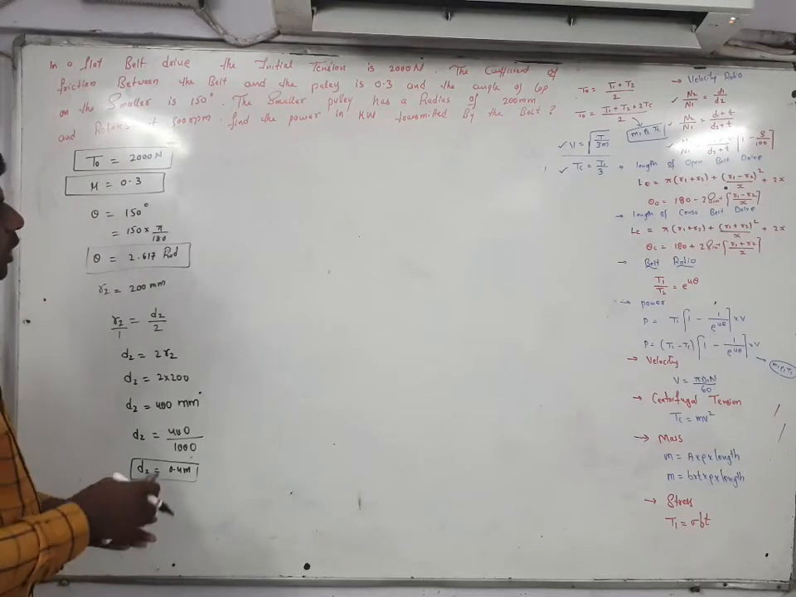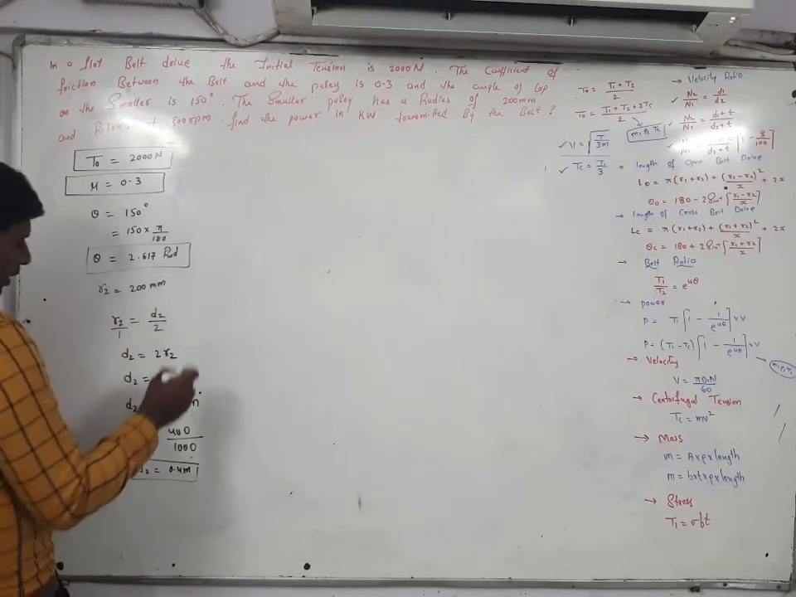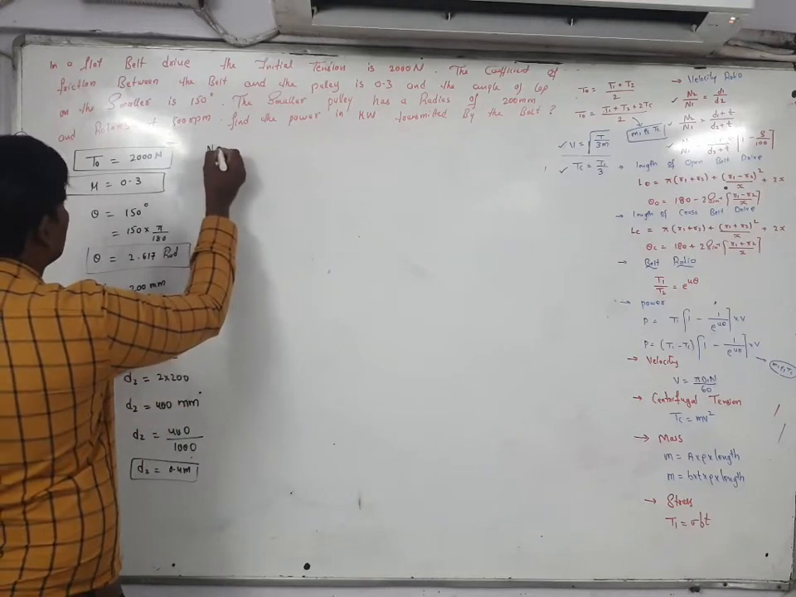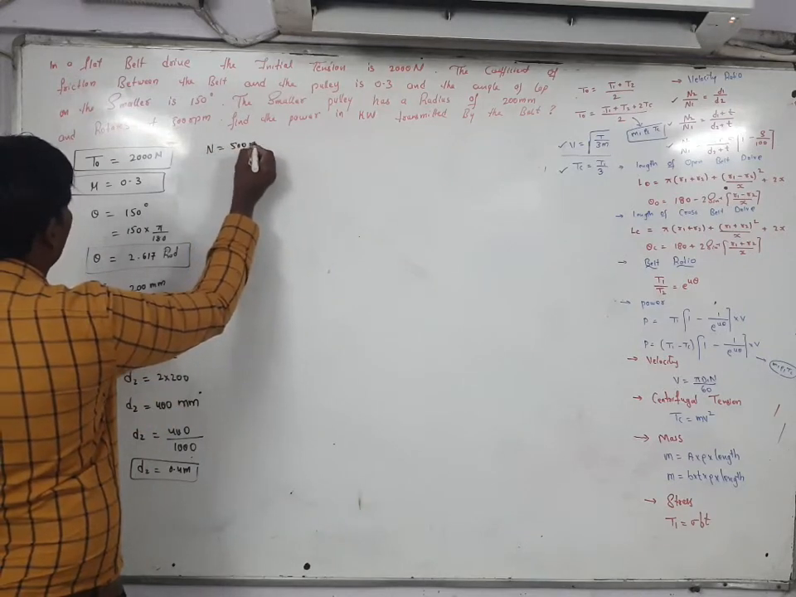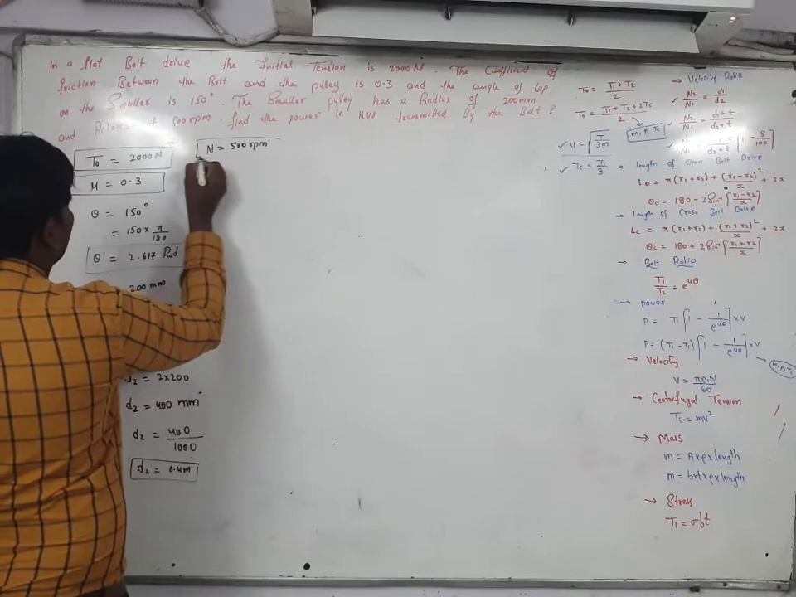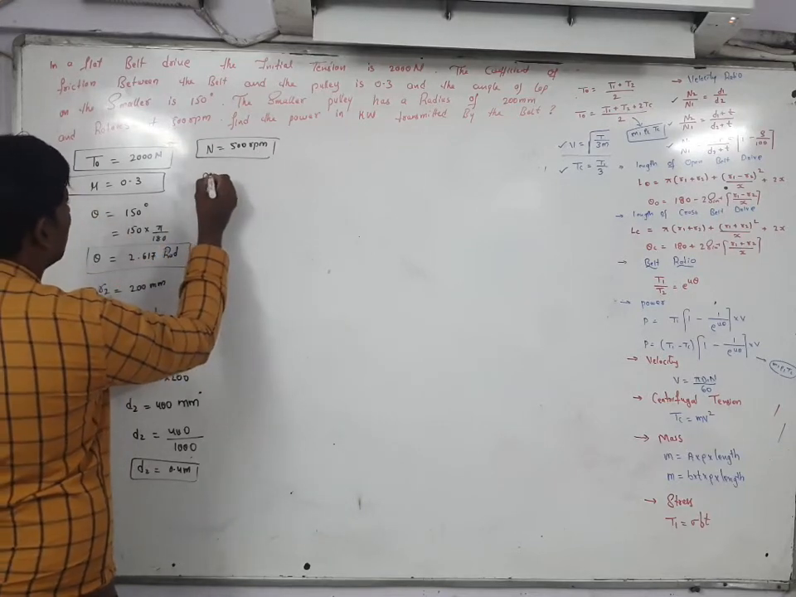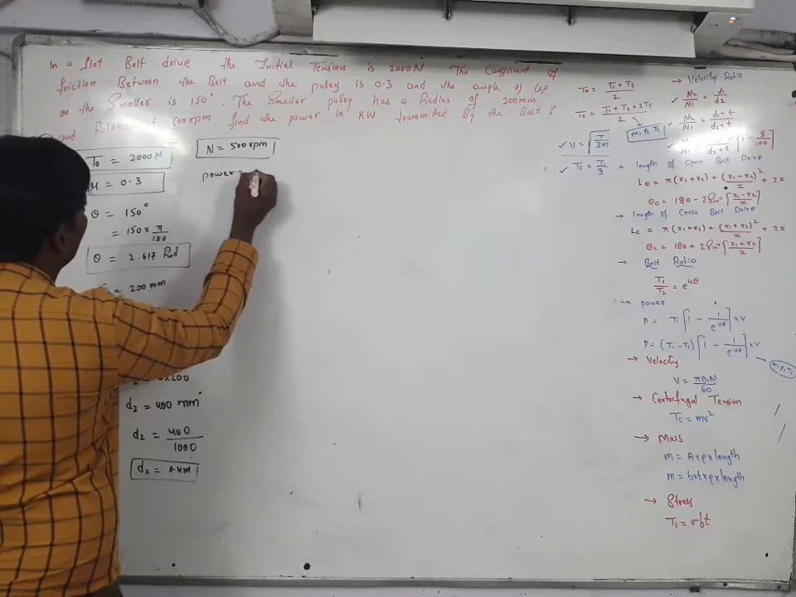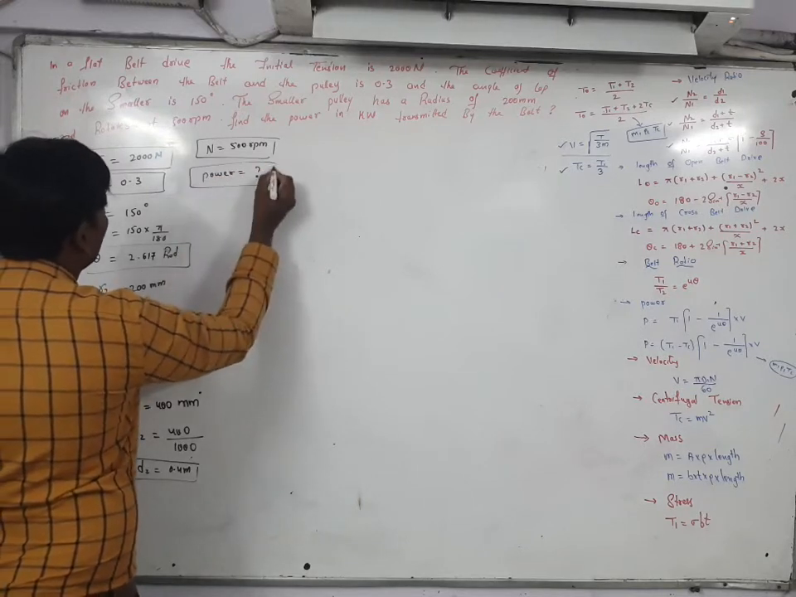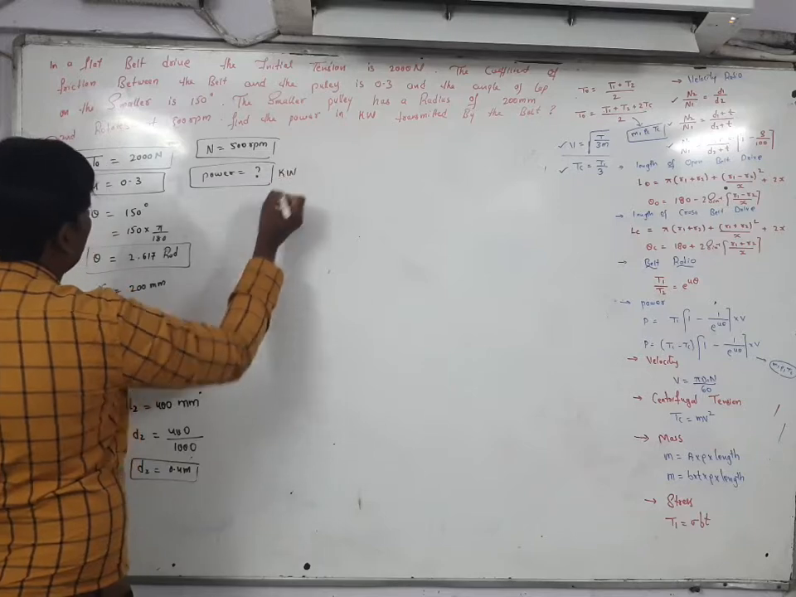After getting the value of D2, N is given. In your question, N is given. How much is it? 500 RPM. Find the power in kilowatt. He is asking to find out the power, and that is to be in kilowatt.